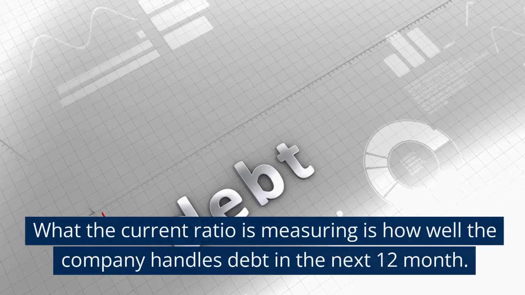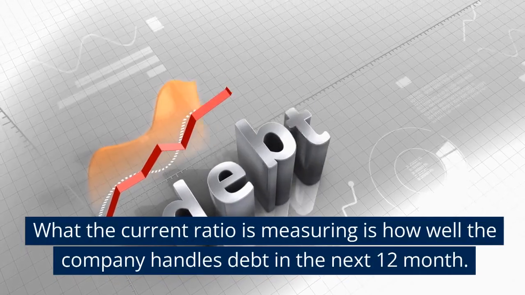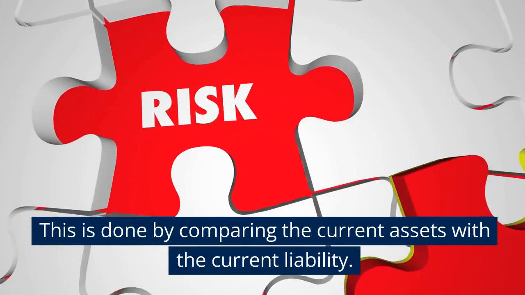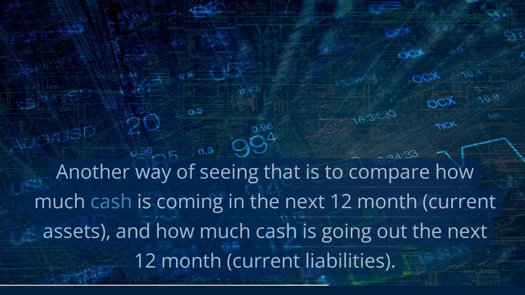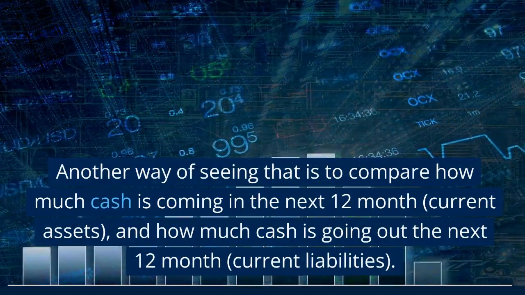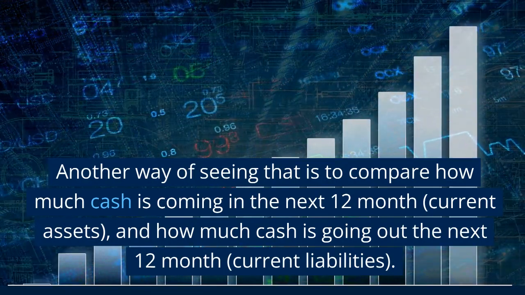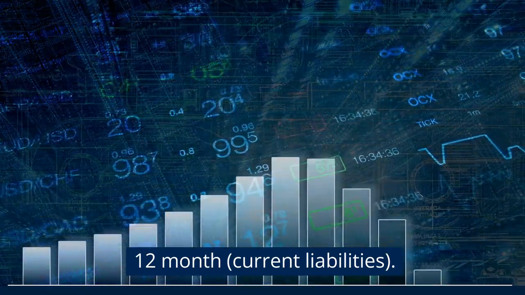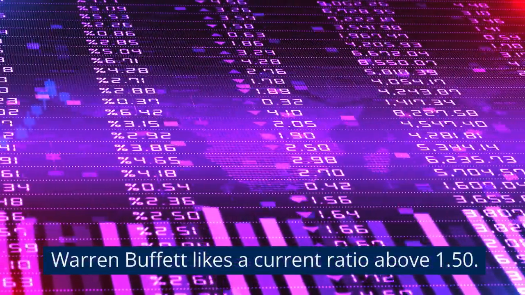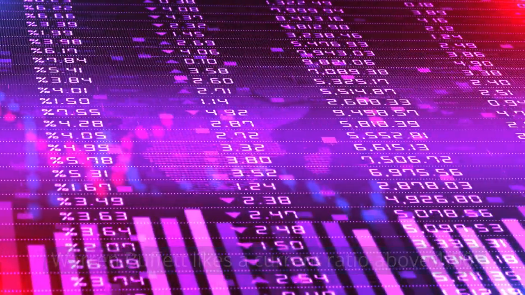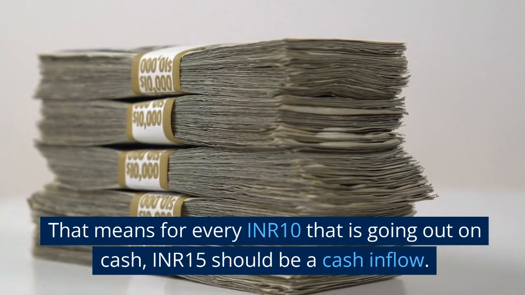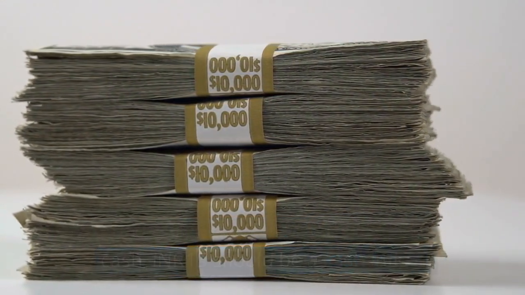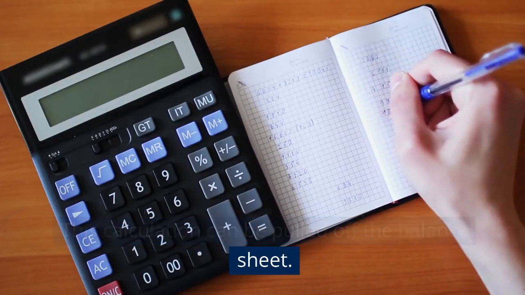The current ratio is another very important key ratio to be familiar with when monitoring if the leaders are vigilant. What the current ratio is measuring is how well the company handles debt in the next 12 months. This is done by comparing the current assets with the current liabilities. Another way of seeing that is to compare how much cash is coming in the next 12 months, current assets, and how much cash is going out the next 12 months, current liabilities. Warren Buffett likes a current ratio above 1.50. That means for every 10 Indian rupees going out in cash, 15 Indian rupees should be a cash inflow.